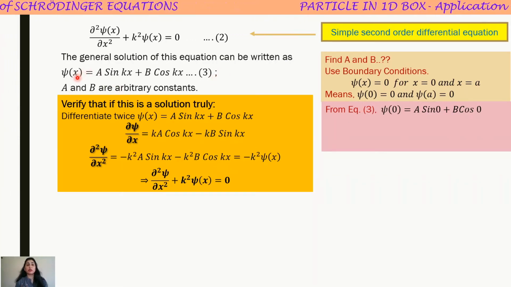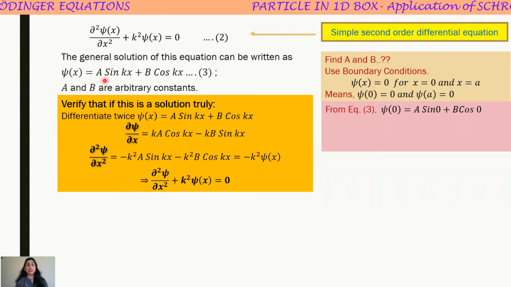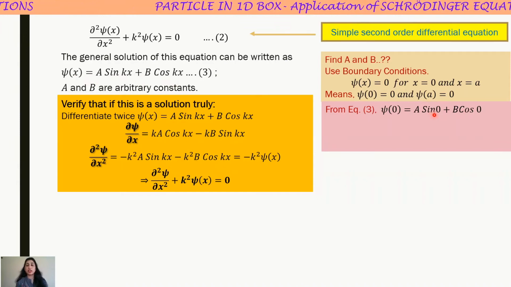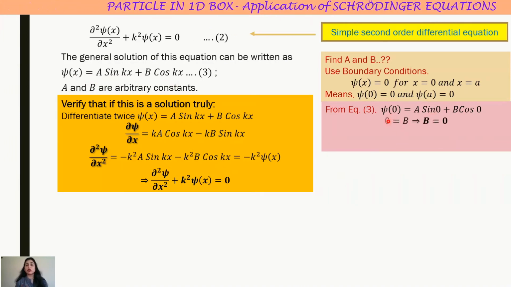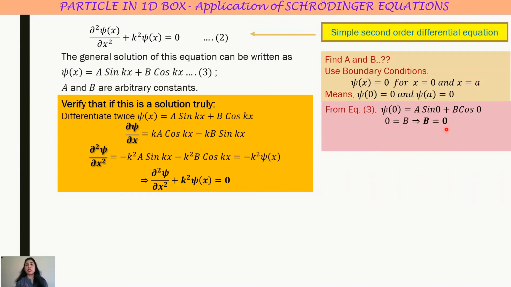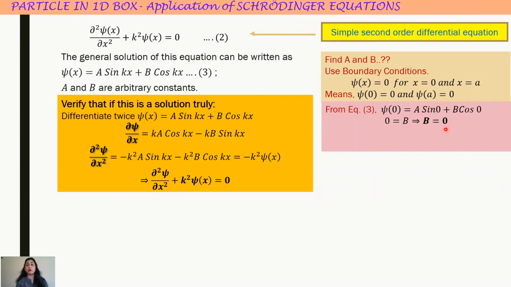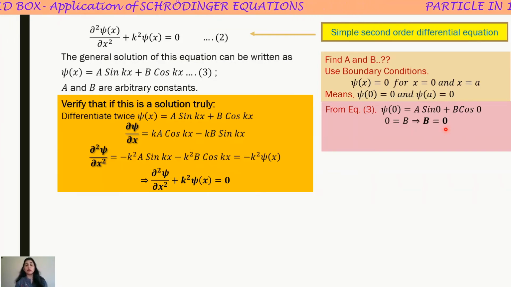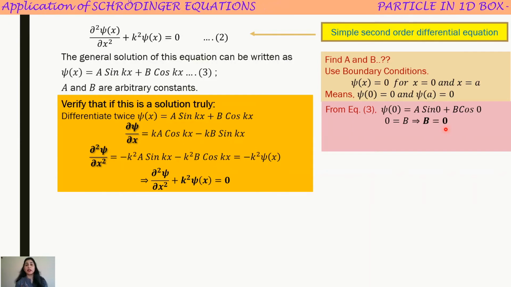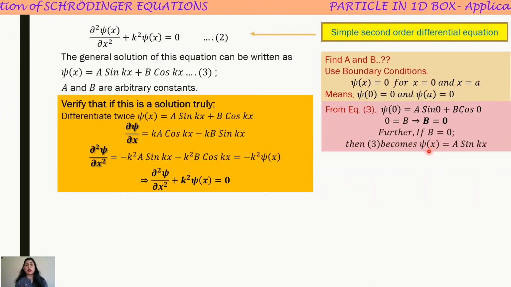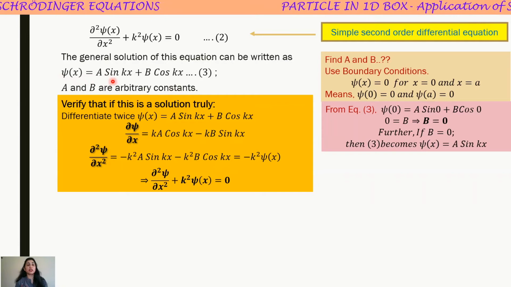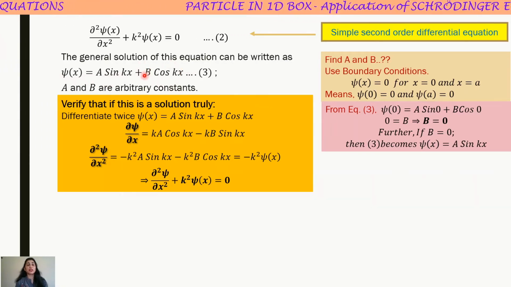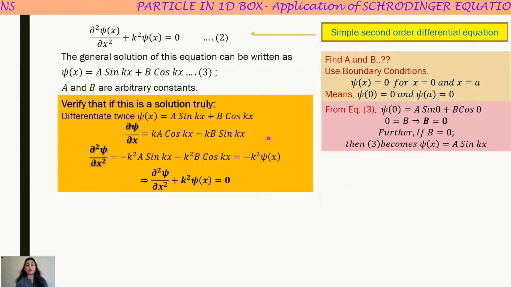Putting x equal to 0, it becomes psi(0) = A sin 0 + B cos 0. You know the value of sin 0, it is 0. And psi(0) is also 0. It simply gives us B is equal to 0. So now the constant B is known to us. We have calculated the value of B, which comes out to be 0. And now psi(x) in equation 3 simply becomes A sin kx. The second term is completely 0 just because B is equal to 0.